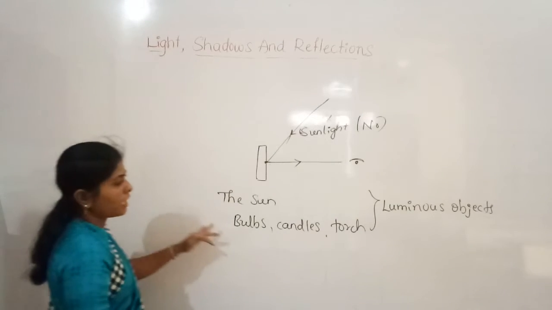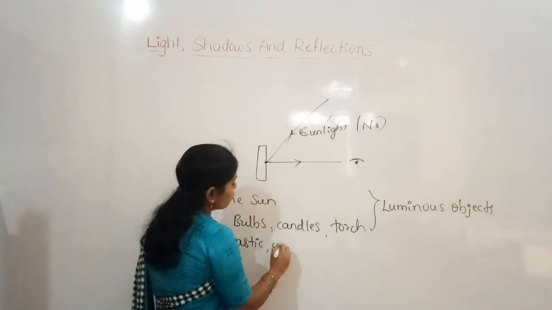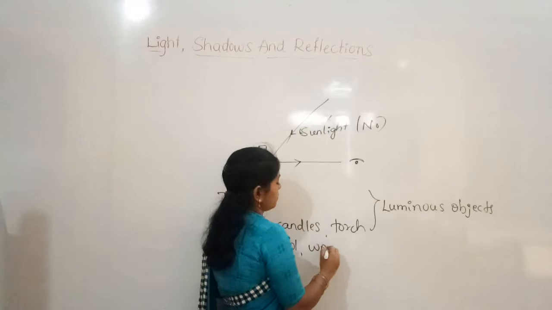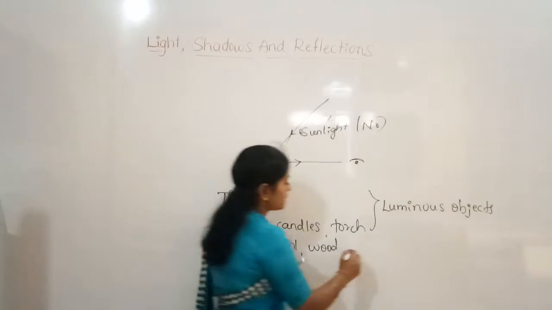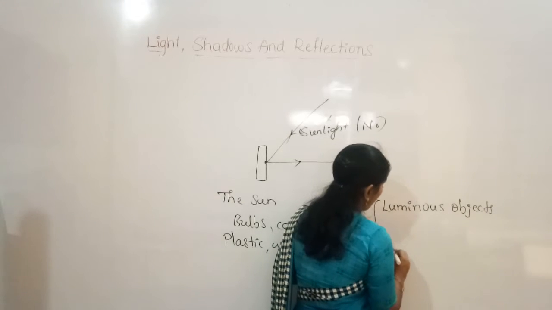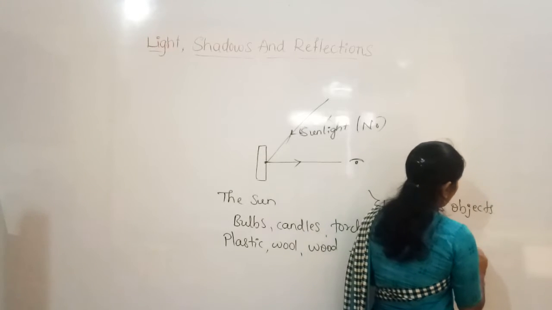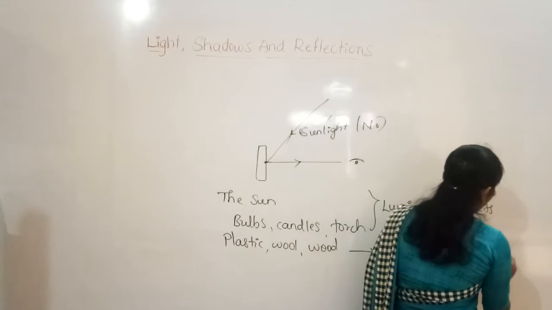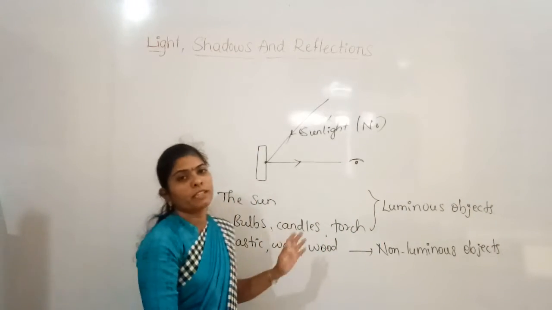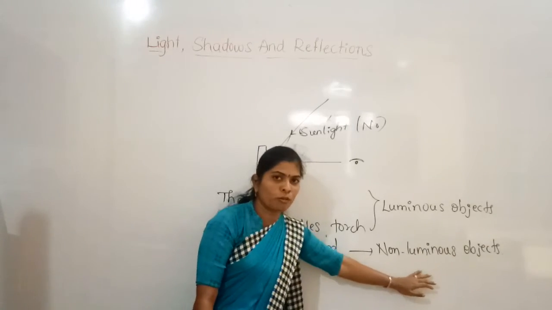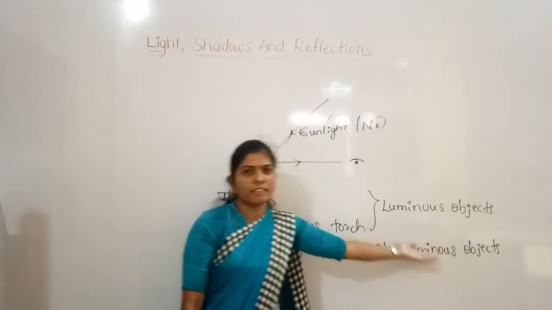And some of the objects, for example plastic, wool, wood, do not emit light of their own. Then what can we say for those kinds? The non-luminous objects. So how can we define this? The objects which do not emit the light of their own are called non-luminous objects, and examples for that are plastic, wool, wood, or anything else you can write.